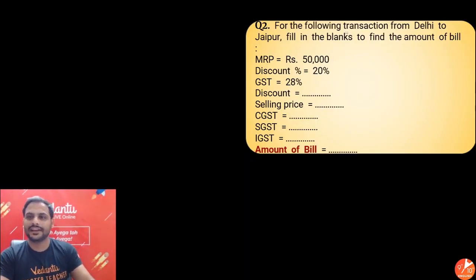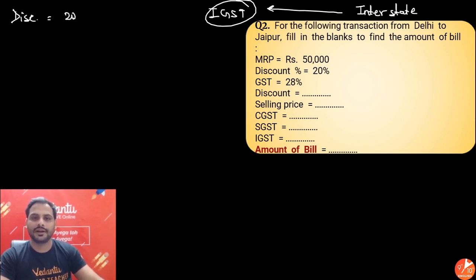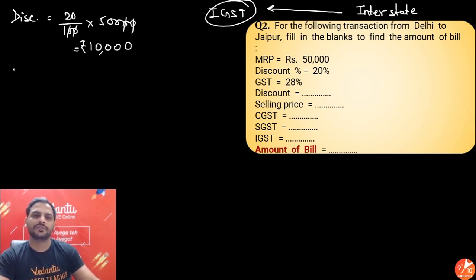For the following transaction from Delhi to Jaipur. Simple. It is interstate. Different states. So if it is interstate, only one tax. That is IGST. Nothing else. Solve it. MRP is this. Discount is this. GST is this. What will be discount? Discount will be 20% of 50,000. 2 zeros to 2 zeros got cancelled. 5 twos are 10. 10,000 is the discount. So what will be the selling price? Selling price will be 50,000 minus 10,000, which is 40,000.